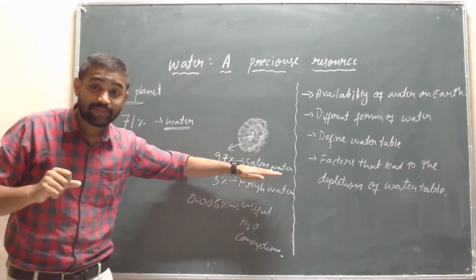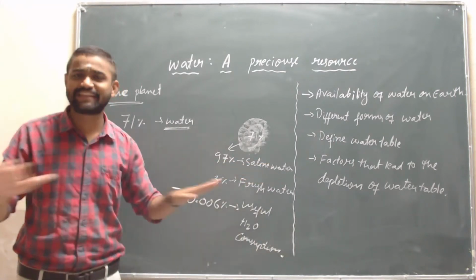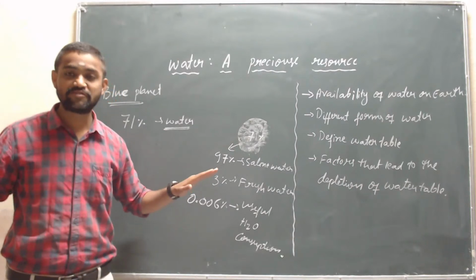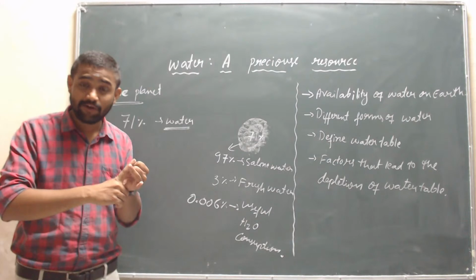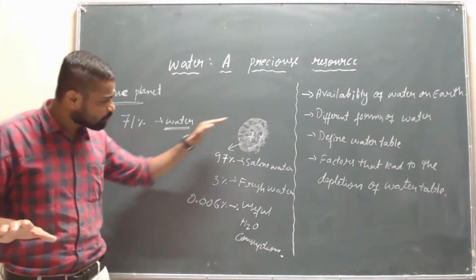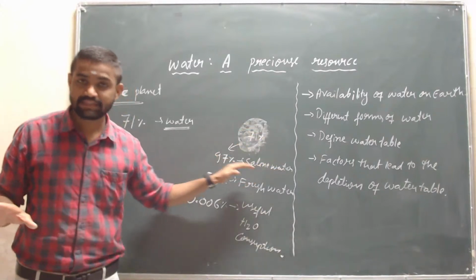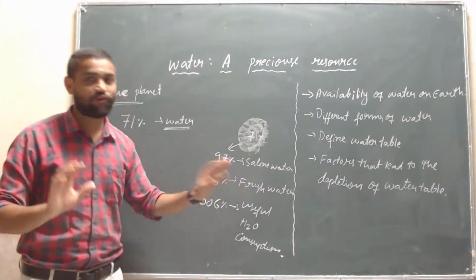I have told you this saline water is salt water and it is not useful for anything. ಹೌಸ್ಹೋಲ್ಡ್ ಯೂಸ್ ಇಲ್ಲ, ಅಗ್ರಿಕಲ್ಚರ್ ಯೂಸ್ ಇಲ್ಲ, ಫಾರ್ ಬಾತಿಂಗ್, or industries use it. Saline water is waste.